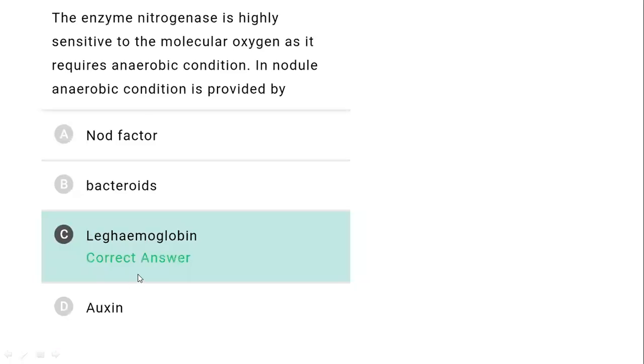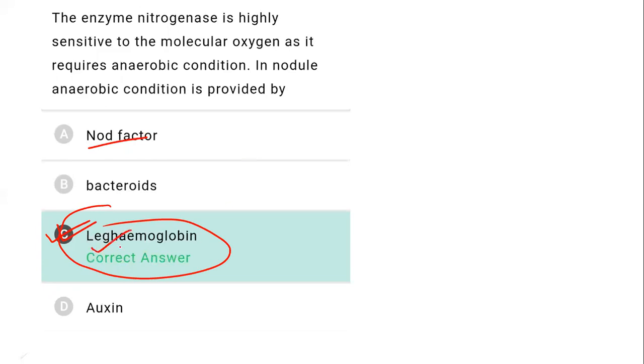The enzyme nitrogenase is highly sensitive to molecular oxygen and requires anaerobic conditions. In nodules, the anaerobic condition is provided by leghemoglobin present in the nodules. Nod genes, the nodulation-forming genes, are there, but they are not involved in nitrogenase sensitivity, because leghemoglobin decreases the oxygen availability and creates the anaerobic environment.